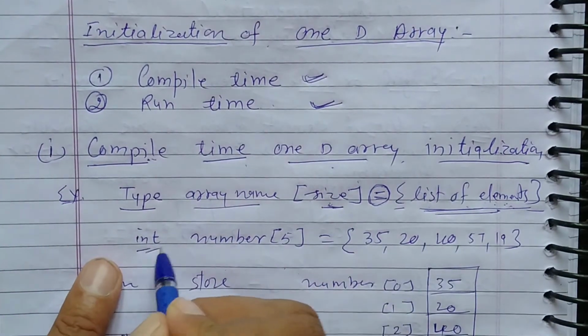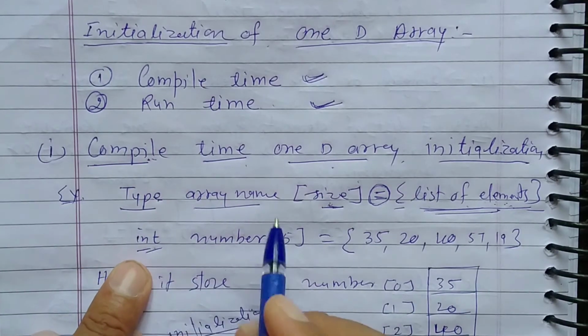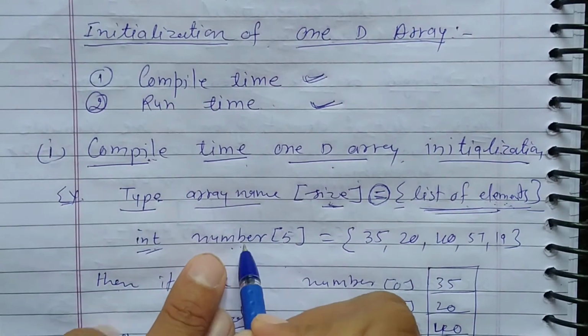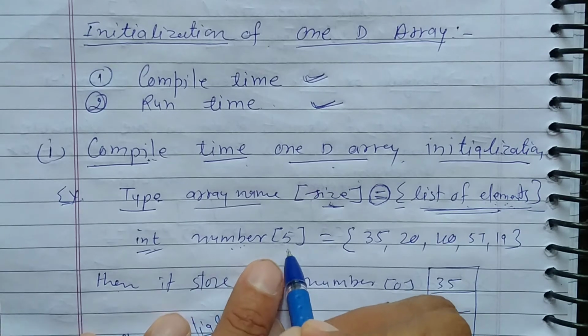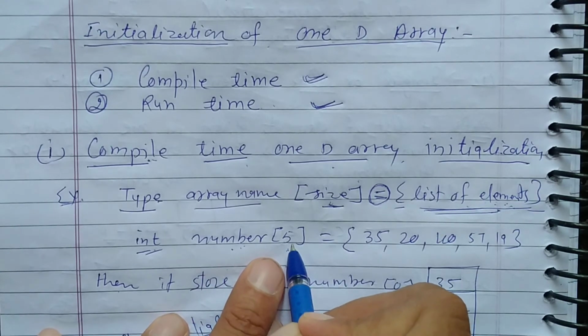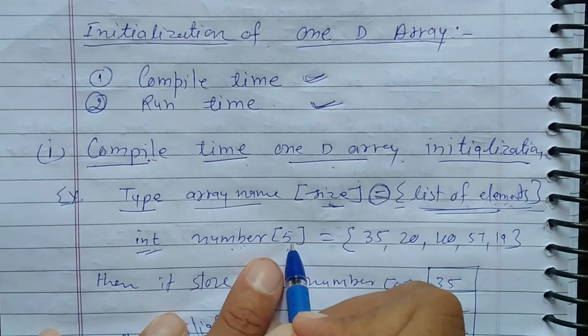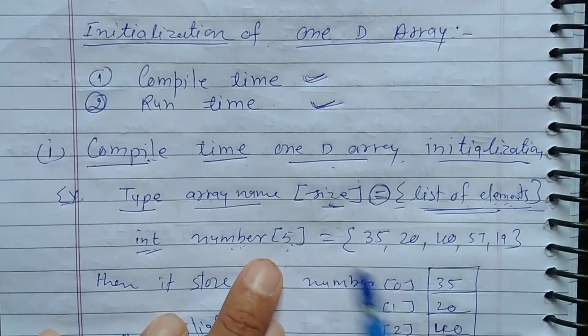Integer is the type of this array, number is the name of this array, and its size is 5. Means we can enter 5 elements in this array. Only 5 elements, not 6 or 7. Means we cannot enter more than 5. We can enter less than 5, but not more than 5.